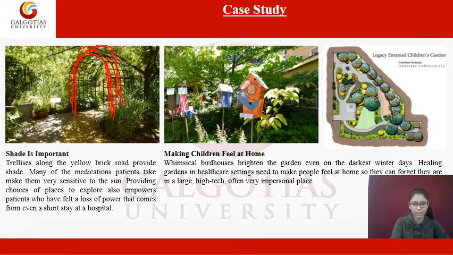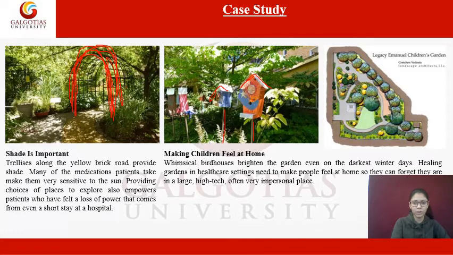Then some elements are also incorporated to attract small kids and make them feel happy. See these small hearts, this makes children feel at home. So we should design all these kinds of small features for children to make them feel at home and happy while living in the hospital during treatment.